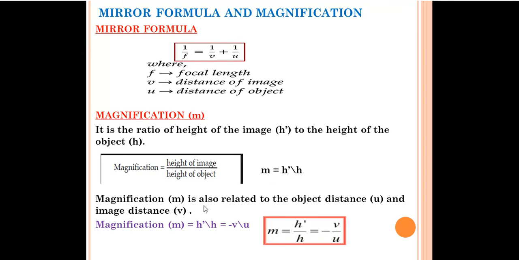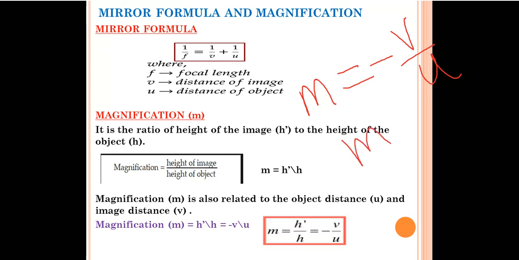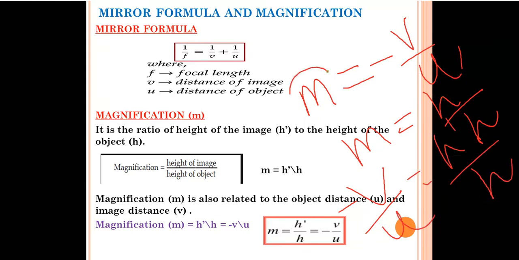It can also be related with object distance and image distance. Then what can we write? Magnification m is equal to h dash by h, and magnification m can also be written as minus v by u, where v is our image distance and u is our object distance. Since m is the same in both cases, we can relate equation 1 with equation 2: minus v by u is equal to h dash by h.